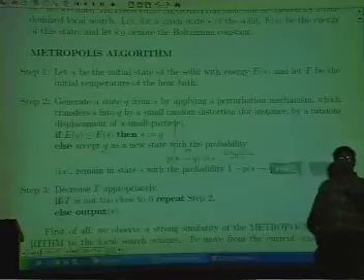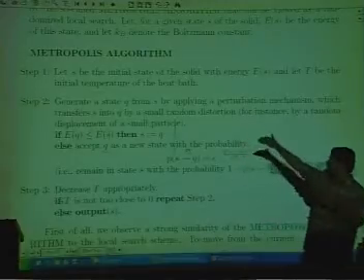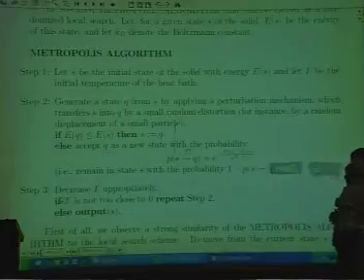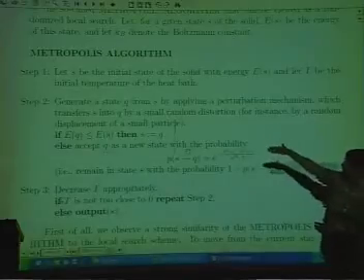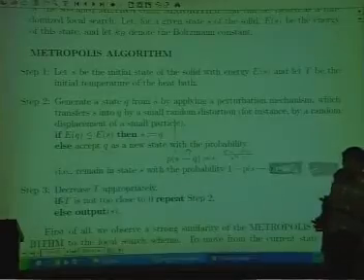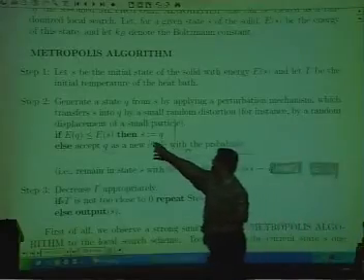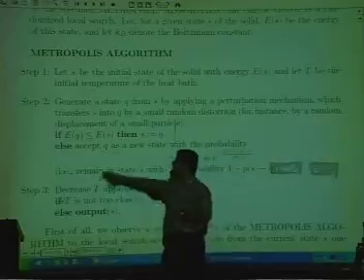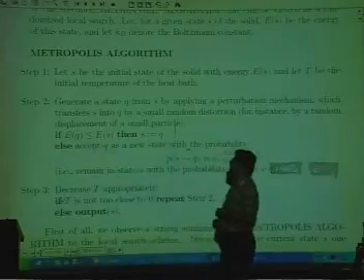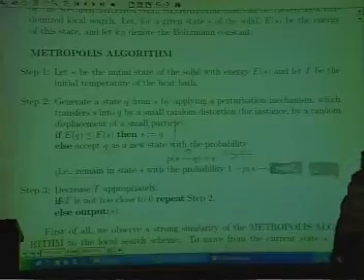So, basically what you are doing is that you cause a perturbation and you take it to a different state. And if the energy level of the new state is improved relative to the energy level of the old one, then you are setting S equal to Q. So, if EQ is less than or equal to ES, then S equal to Q.